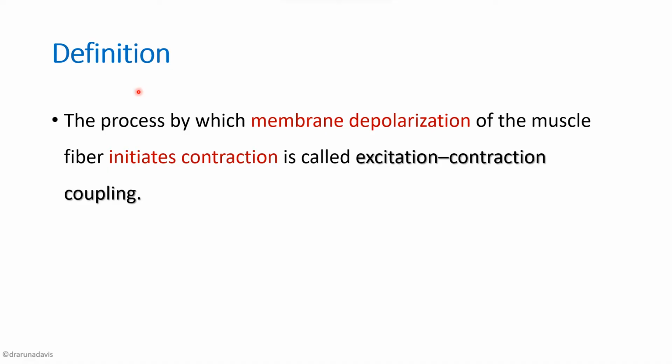The process by which the membrane depolarization of the muscle fiber initiates contraction is called excitation contraction coupling. First the event is an electrical event, that is membrane depolarization, and that is being converted to a mechanical event, which is contraction, right? So that is known as excitation contraction coupling. Next we have to write the mechanism of excitation contraction coupling.